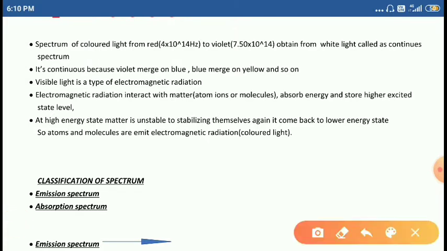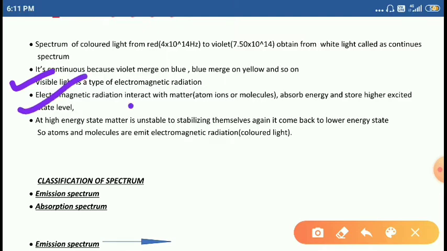Next, the next point is that visible light is a type of electromagnetic radiation. The visible light is a type of electromagnetic signal. What are the colored lights? Colored lights are also considered electromagnetic radiation because they came from white light. The white light possesses electromagnetic radiations. Right, students?